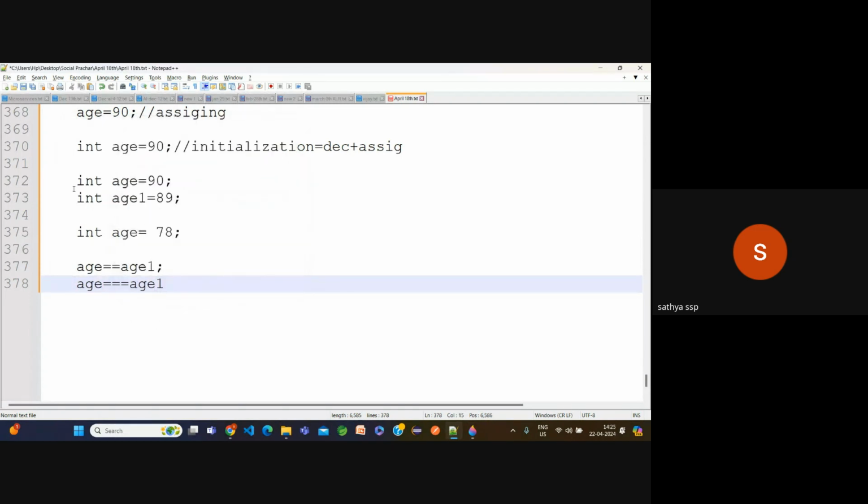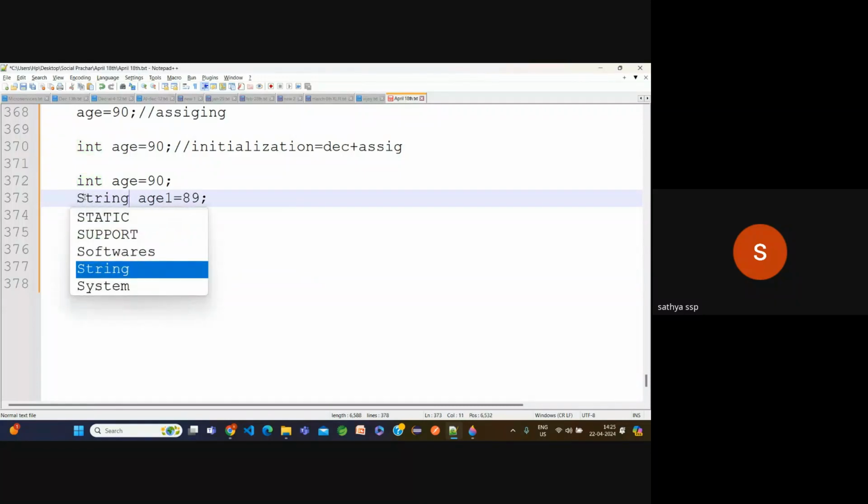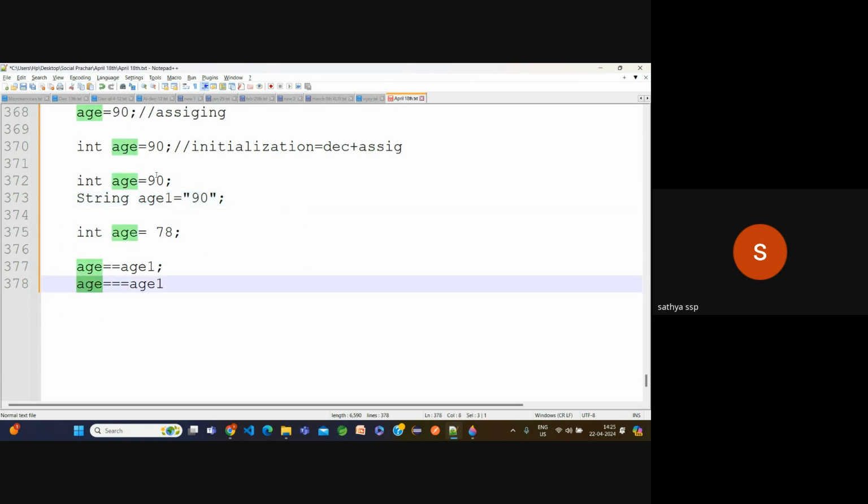Okay, for suppose simply here, observe carefully here. Now age, what is the value? 90. Age1 also has the value 90, but the type is what? String type. Means what?